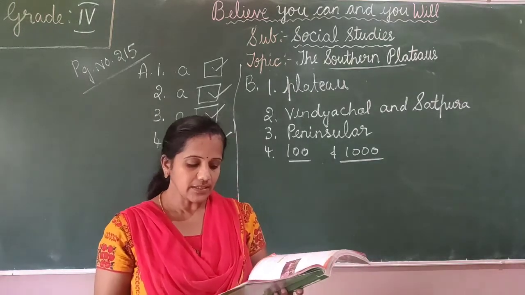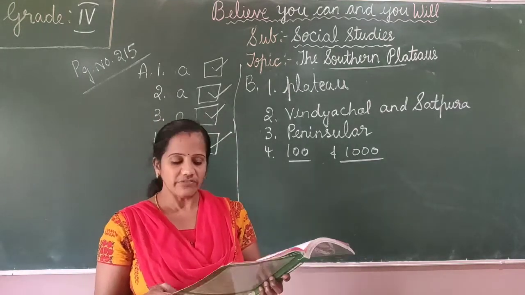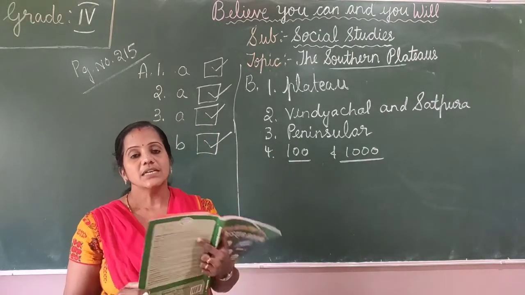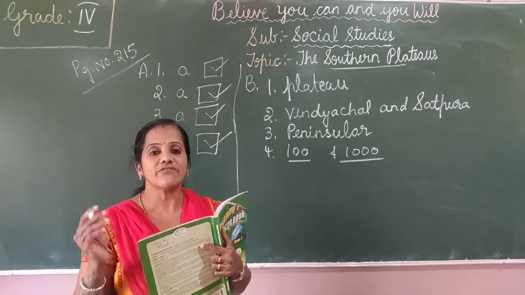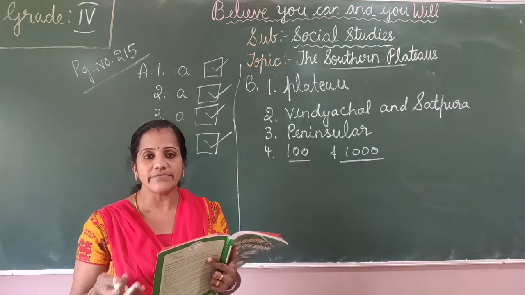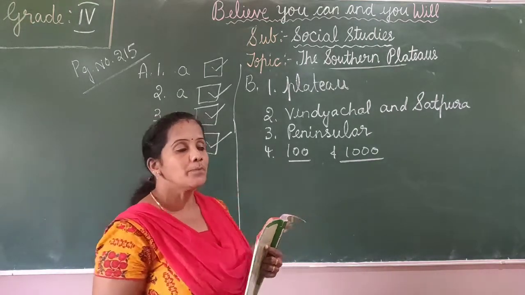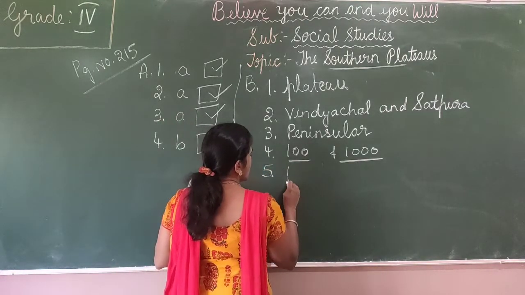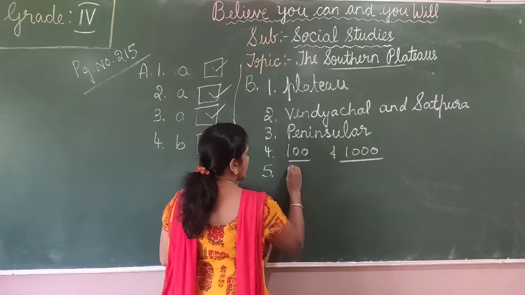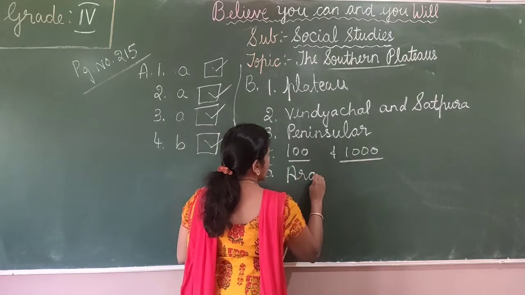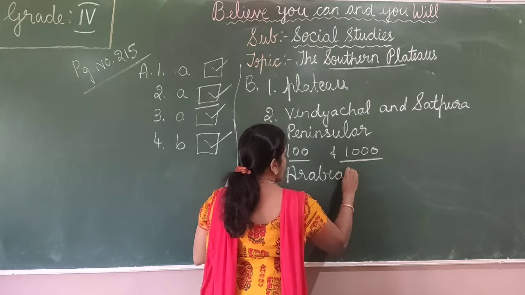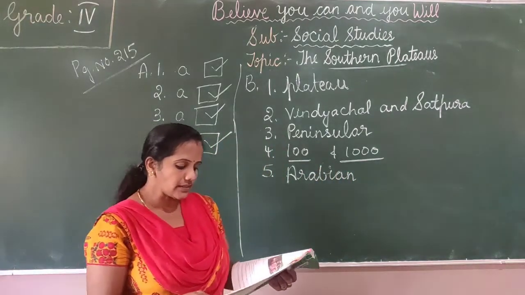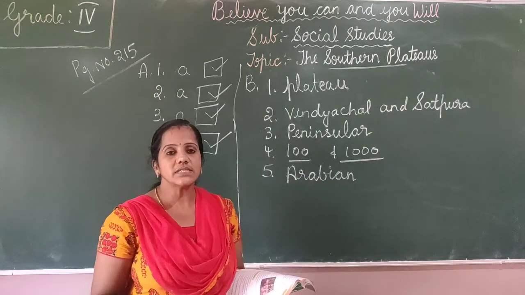The fifth one, the Narmada and the Tapi flow westwards and fall into the dash sea. So the Narmada and the Tapi, these rivers flow westwards and fall into the Arabian Sea. The fifth answer is Arabian Sea. A-R-A-B-I-A-N. Arabian Sea.